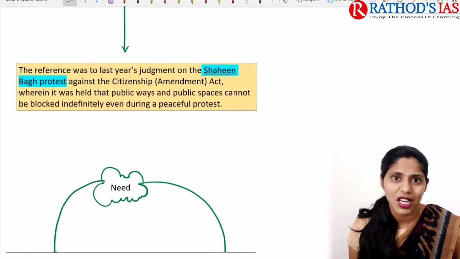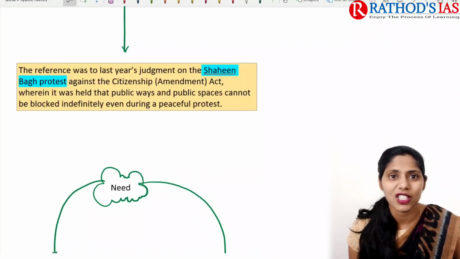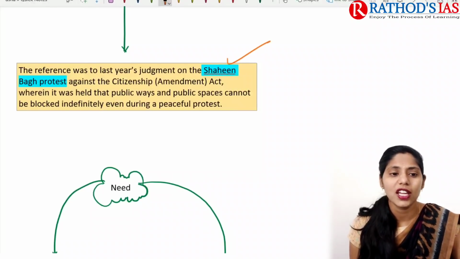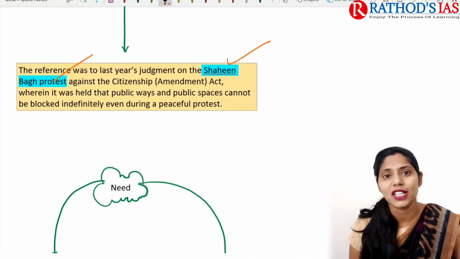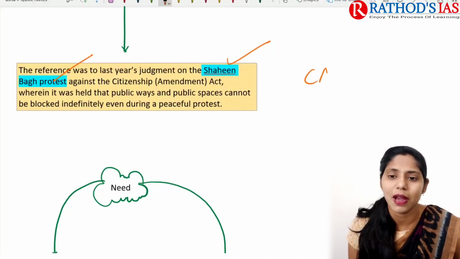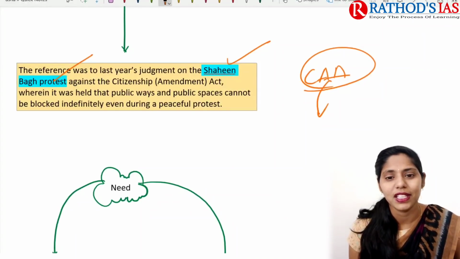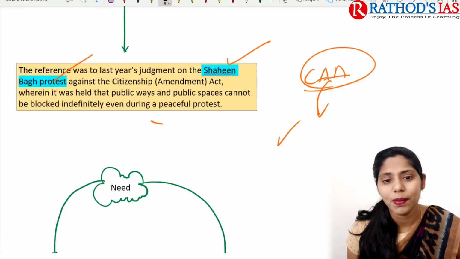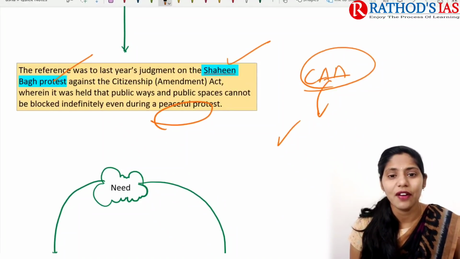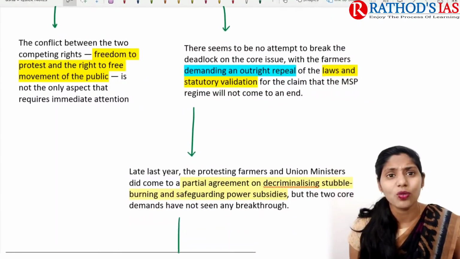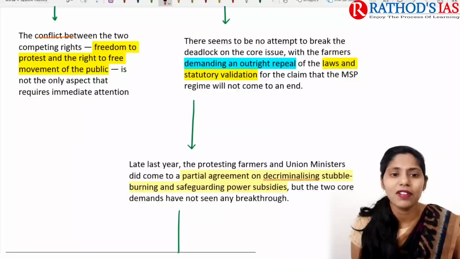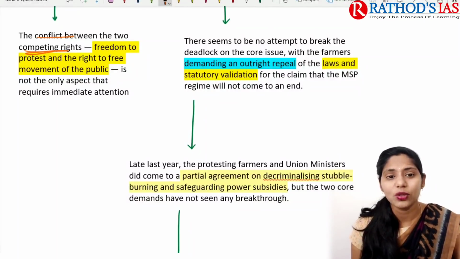If you're talking about this judgment given by the Supreme Court, it refers to earlier judgments, that is the Shaheen Bagh protest. The Shaheen Bagh protest was against the Citizenship Amendment Act, that is CAA. There the Supreme Court said that public ways and public spaces cannot be blocked indefinitely, even during a peaceful protest. People did not have the right to block public ways and public spaces. And if you're talking about the need here, the first one is the conflict between two competing rights, that is the right to free movement and the freedom to protest.